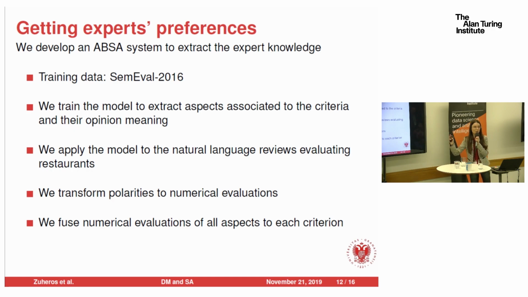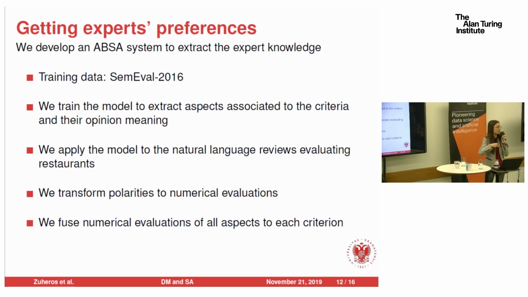After that, we apply our model to the natural language reviews that we have extracted from TripAdvisor. And then we get the polarities for each term. Okay? So we have the polarities, which are transformed into numerical numbers.